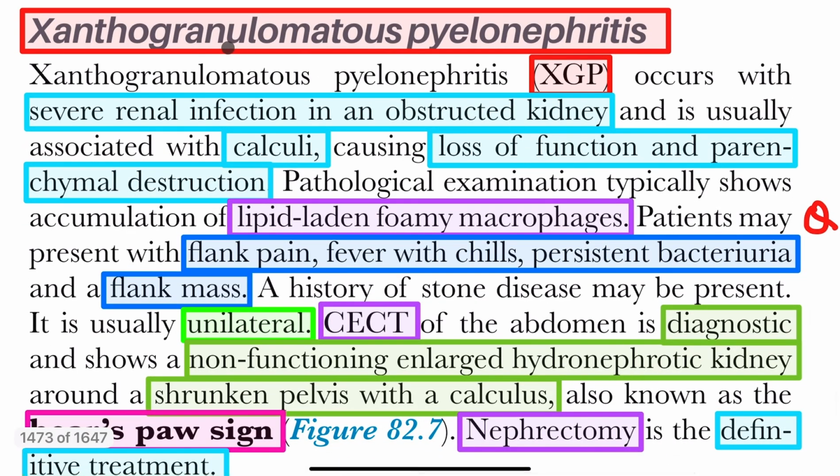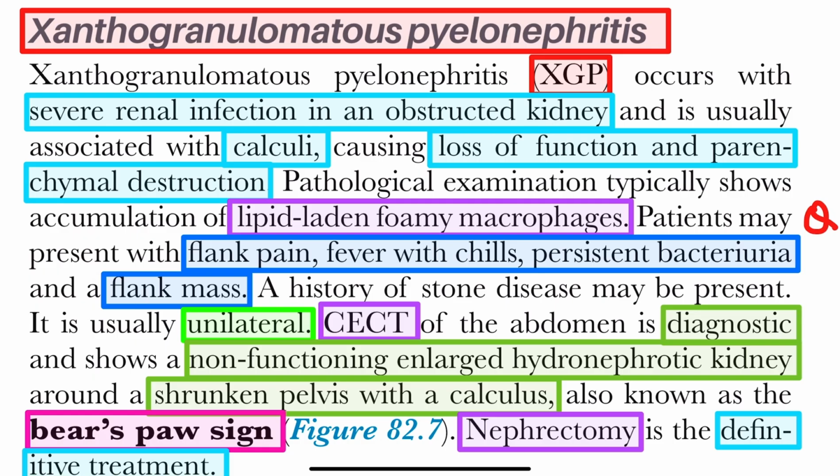Now come to xanthogranulomatous pyelonephritis. It is a granulomatous condition, short form is XGP. It is a severe renal infection in an obstructed kidney, so the word obstructed is important. It is usually associated with calculi, loss of function and parenchymal destruction. In this you will get the lipid laden foamy macrophage. This is asked a thousand times. Lipid laden foamy macrophage is associated with XGP.